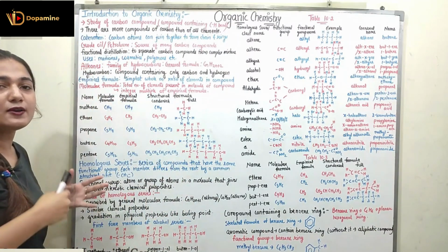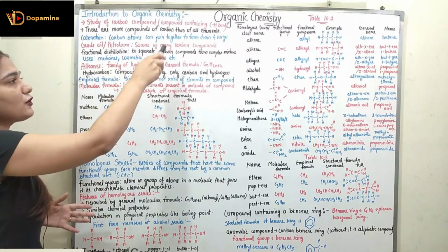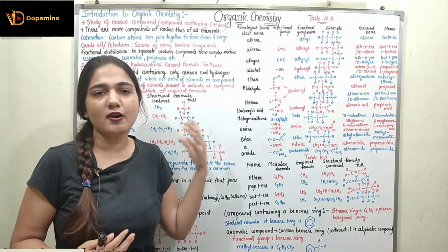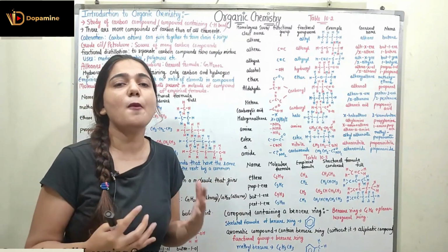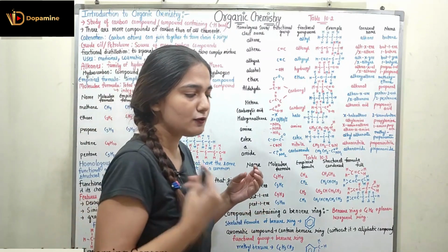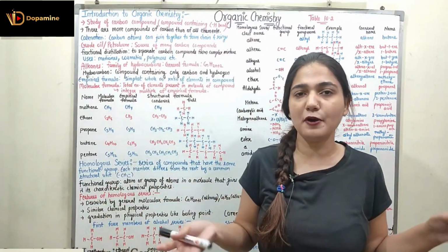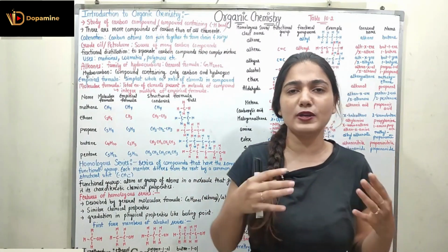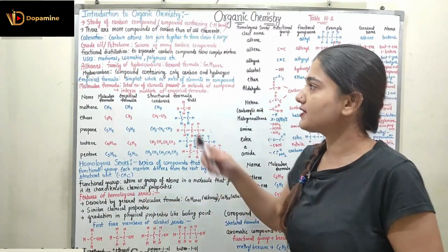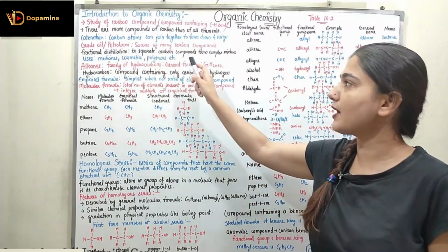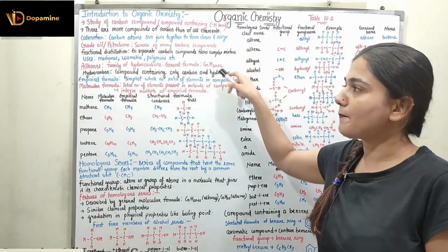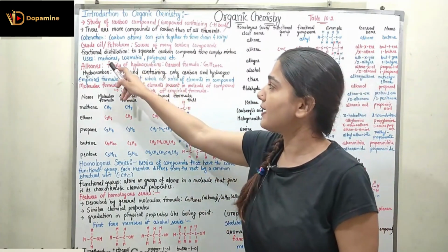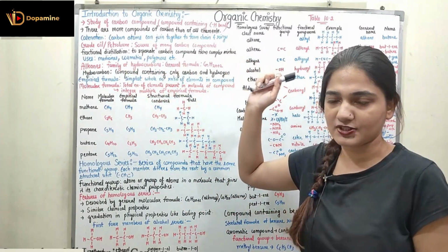Now crude oil or petroleum is a source of many carbon compounds, but when I get the carbon compounds from crude oil, they are a complex mixture of various compounds. What we need now is to separate all of them. The process of fractional distillation is used to separate the carbon compounds from the complex mixture. And organic compounds are used in medicine, cosmetics, polymers, etc.